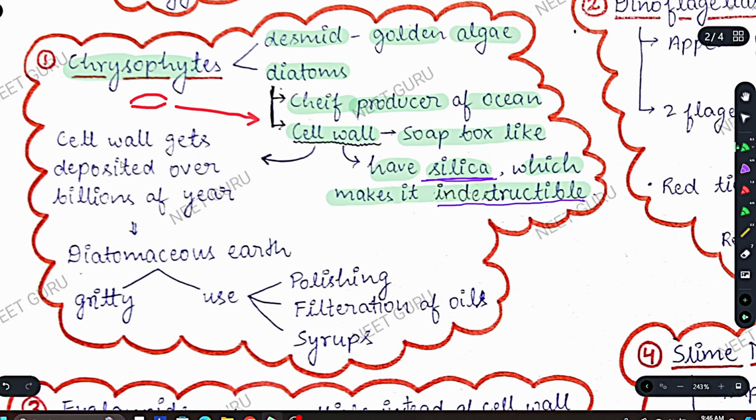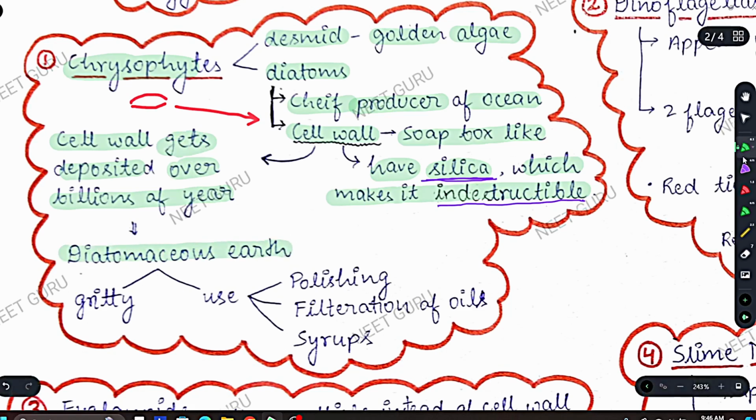Since it cannot be destroyed, it gets deposited over billions of years wherever the diatoms live. Diatoms live in the ocean. At the habitat of diatoms, wherever the diatoms live, the cell wall keeps getting deposited and accumulated over many billions of years, and this deposition is called diatomaceous earth.